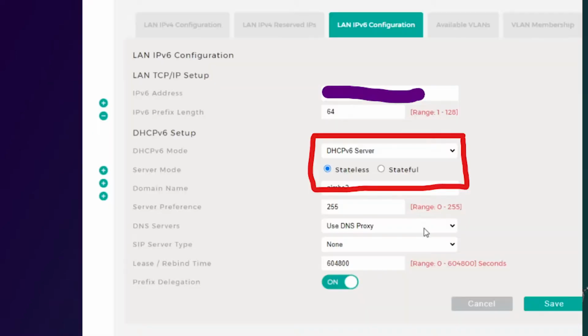and stateless. If you're gonna use stateful, that means your IPv6 will be given or issued via your router or ISP. So if the last digit of the router is gonna be 01, then your first device will be 02, 03, 04. Just the same way the IPv4 addressing method works. If your router address is 192.168.0.1, then your first computer will be 0.2, next computer will be 0.3. This way IPv6 stateful addressing also works.